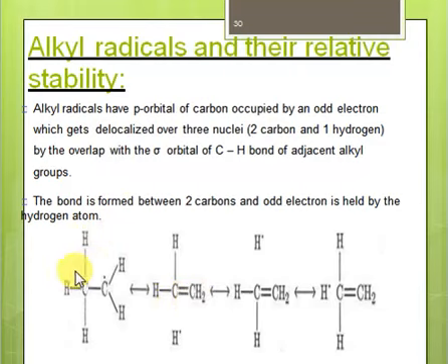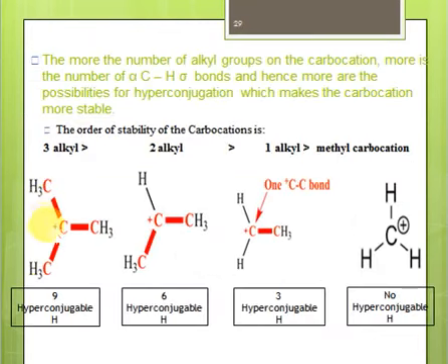So the greater the number of alkyl groups attached, the more stable the alkyl radical will be, just like in the case of the carbocation. Suppose we have a radical and we have 3 alkyl groups attached. 3 alkyl groups will stabilize the radical better than the system in which we have 2 alkyl groups attached, and better than the system in which we have 1 alkyl group attached here.